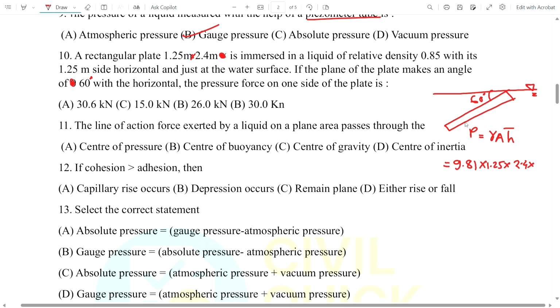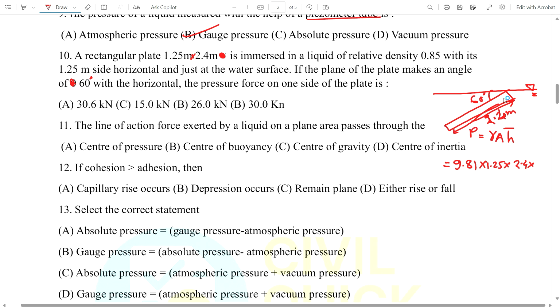If we take this length as 2.4 meter, because in this question they give that the 1.2 meter side is horizontal and just at the water surface. If you see the plane view of the plate, the 1.2 meter side is placed horizontal with the water surface.